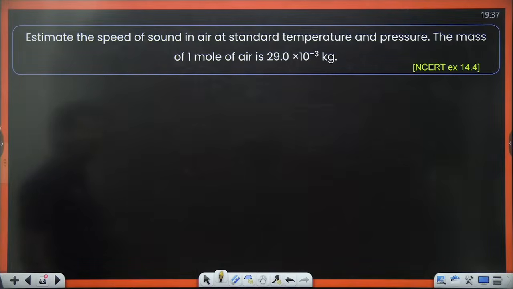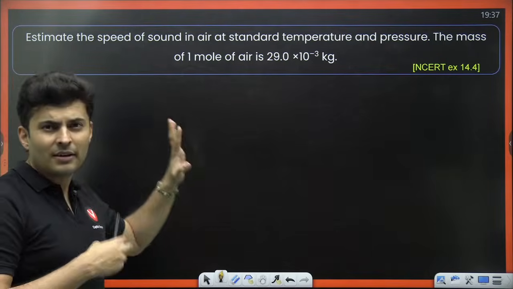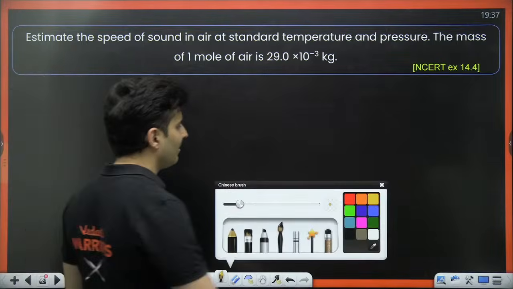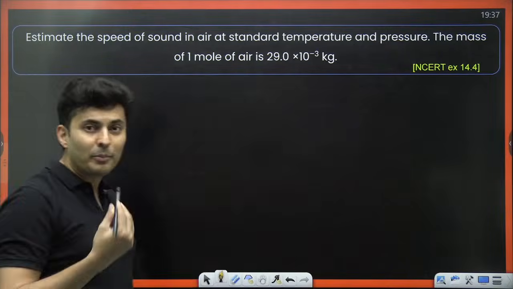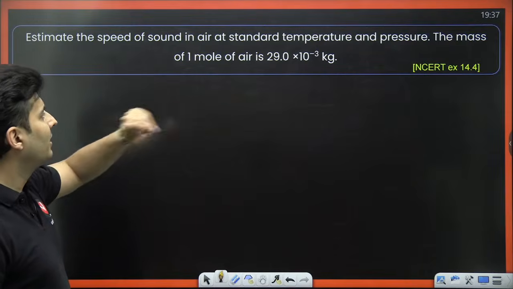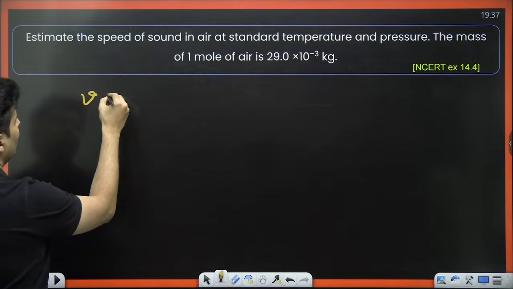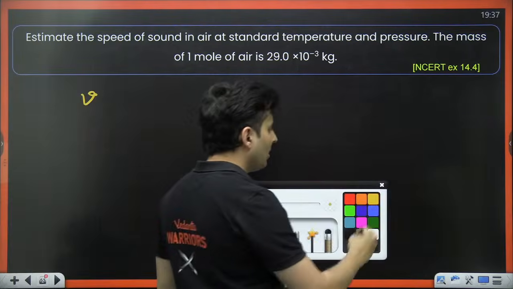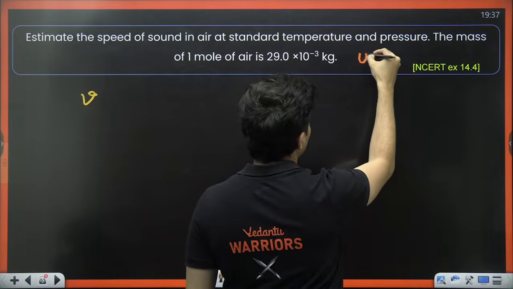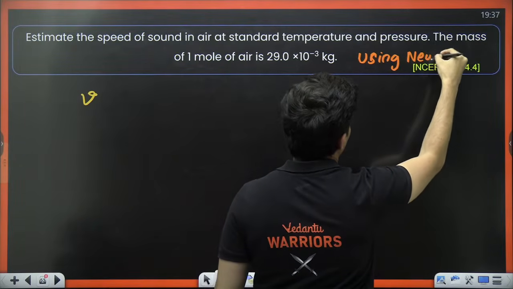Now let's see if we can do this question. Estimate the speed of sound at standard temperature and pressure. We are not interested in the calculations, just the method of the problem. These are NCERT questions. The mass of 1 mole of air is given, and the speed of sound is asked. This question is for using Newton's formula.